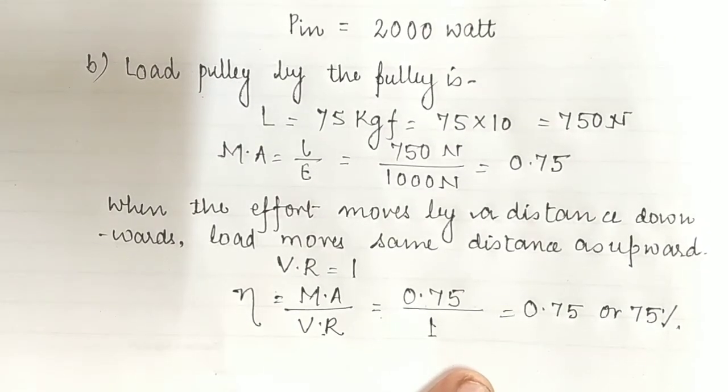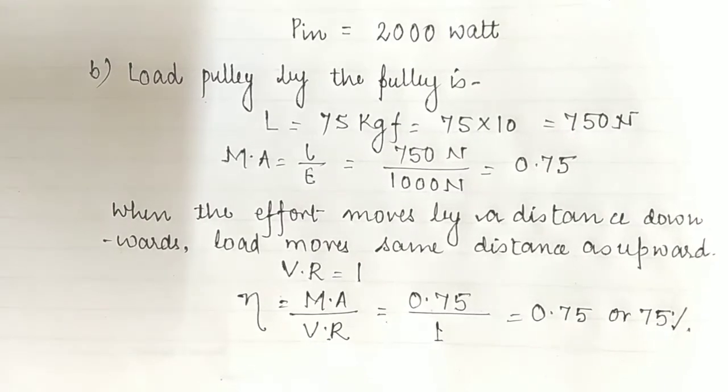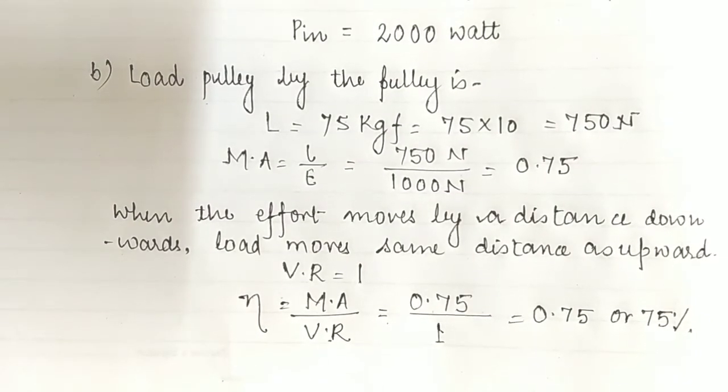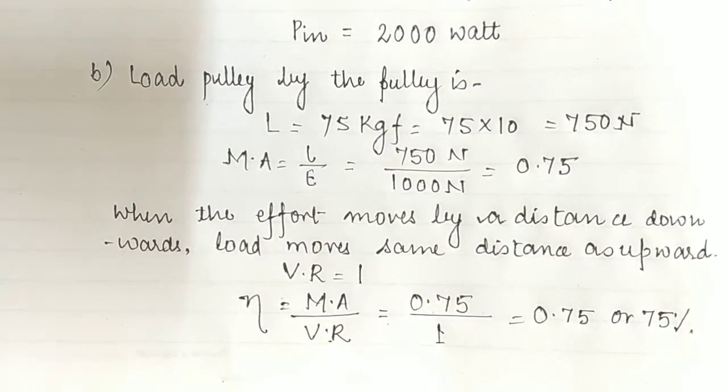So now children, we are proceeding toward part C, in which we have to calculate the height to which the load is raised in 4 seconds. We have to calculate the amount of height by which the pulley is going to be raised in 4 seconds. Okay children, so let's start with the calculation of part C. Now children, in part C we have to calculate the height to which the load is going to be raised in 4 seconds. Children, as we know, the load moves by the same distance in the upward direction when the effort moves in the downward direction. So the height to which the load moves is 8 meter.